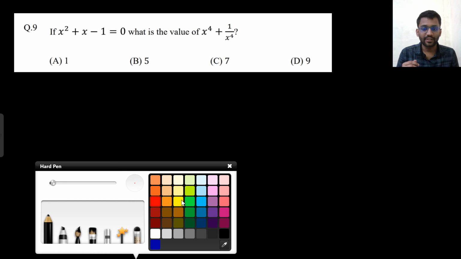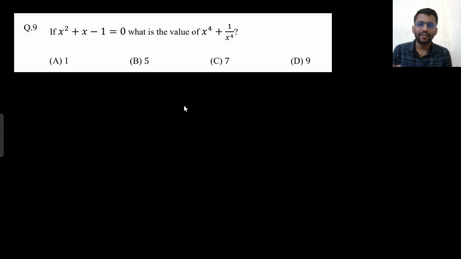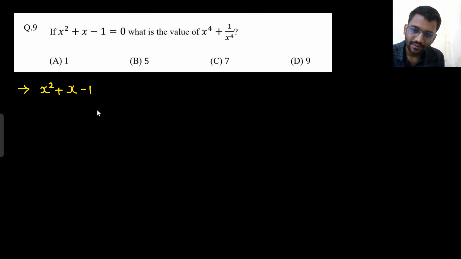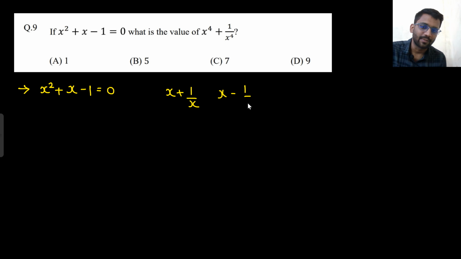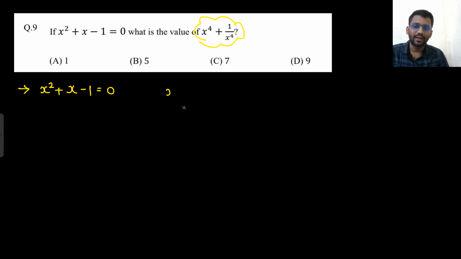This is also a standard problem, but a very good problem. We have to find the value of x to the power 4 plus 1 by x to the power 4. Okay. So before going there, we would see this part. We would always see one thing, whether we are able to write it in terms of x plus 1 by x or x minus 1 by x. This is the thing that we need to see, because we will be able to write this as x plus 1 by x and some constant. Okay. So we want to write this one as x plus 1 by x or x minus 1 by x.